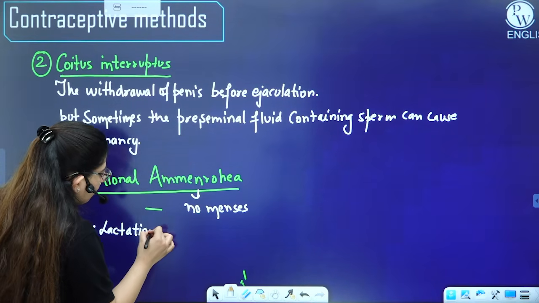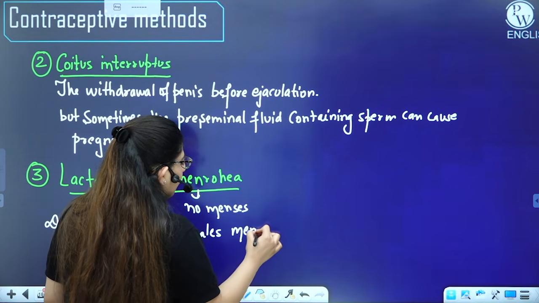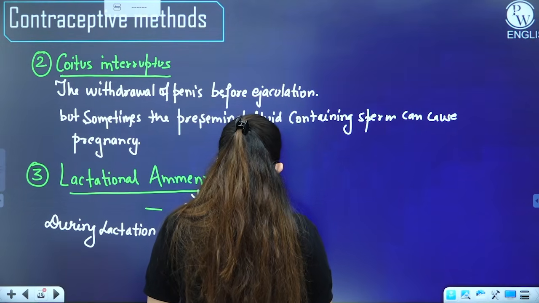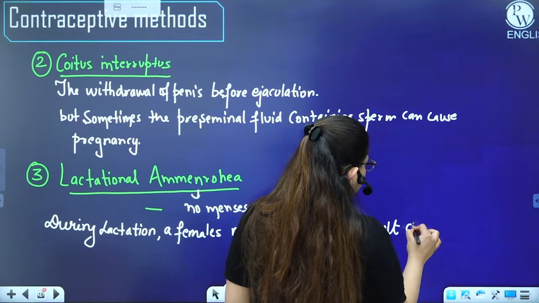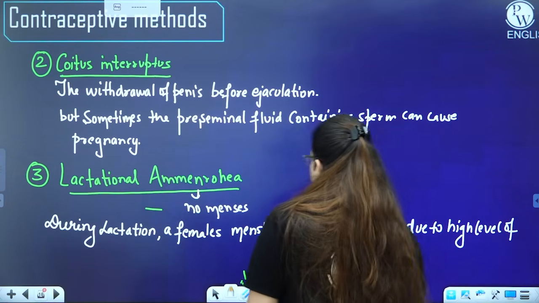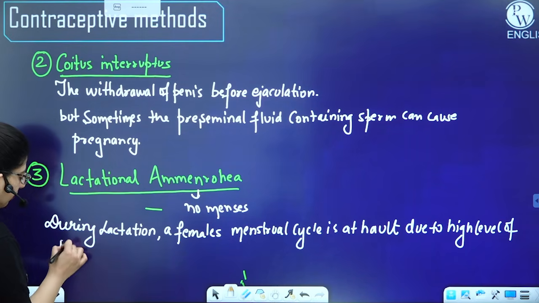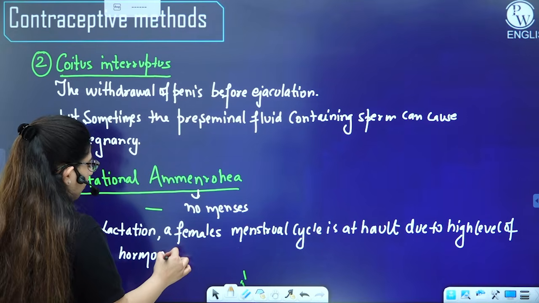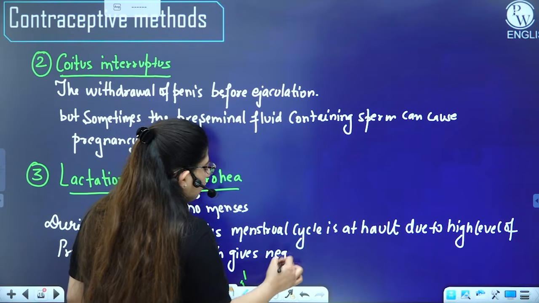During lactation, a female's menstrual cycle is at halt due to a high level of prolactin hormone. You know what is prolactin hormone? That produces milk in a female's mammary glands. High level of prolactin hormone gives negative feedback to the pituitary.